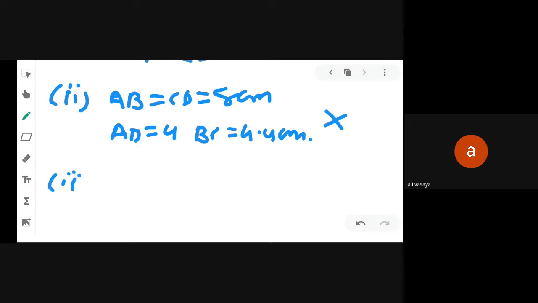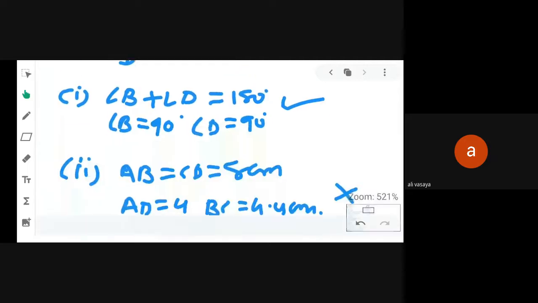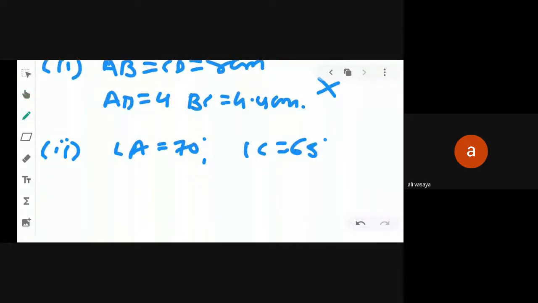And the third condition is given angle A is equal to 70 degree and angle C is equal to 65 degree. See here in the figure, angle A and angle C are opposite angles and opposite angles are equal in a parallelogram. So if opposite angles should be equal, here you are given angle A 70 degree and angle C 65 degree. It means it is not equal. And if it is not equal, then we cannot form a parallelogram. Are you getting my point?